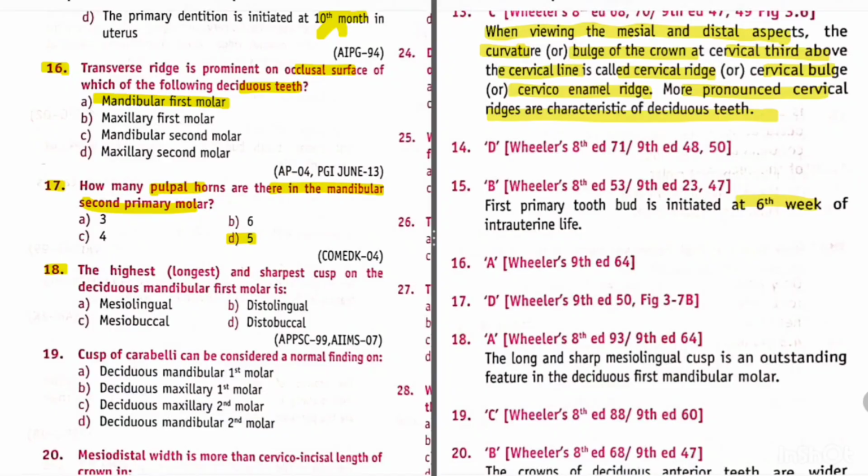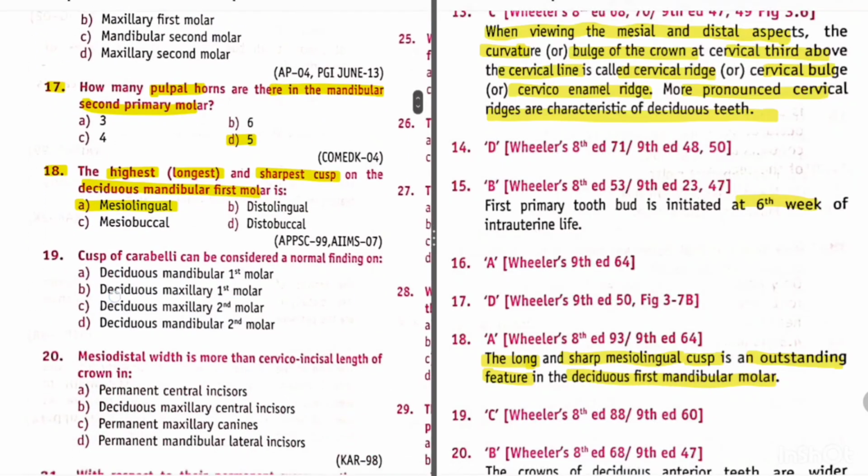Question 18 is, the highest or longest and the sharpest cusp on the deciduous mandibular first molar is? So its answer is mesiolingual. The long and sharp mesiolingual cusp is an outstanding feature in the deciduous first mandibular molar.